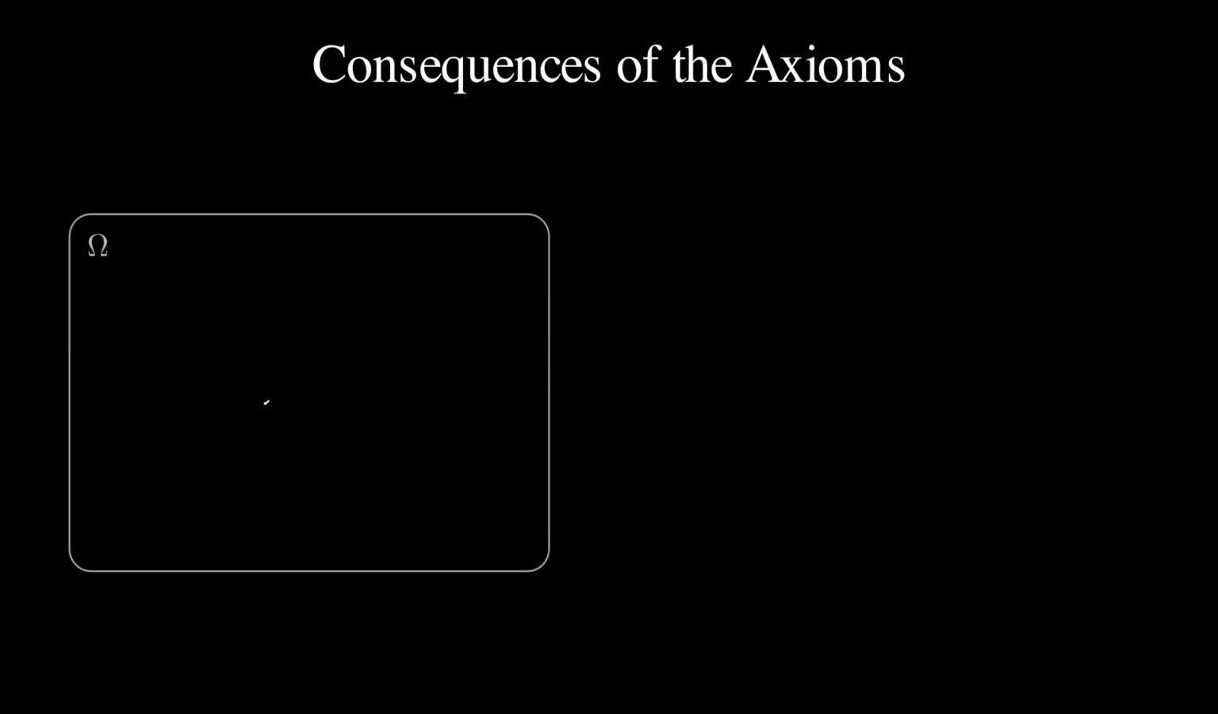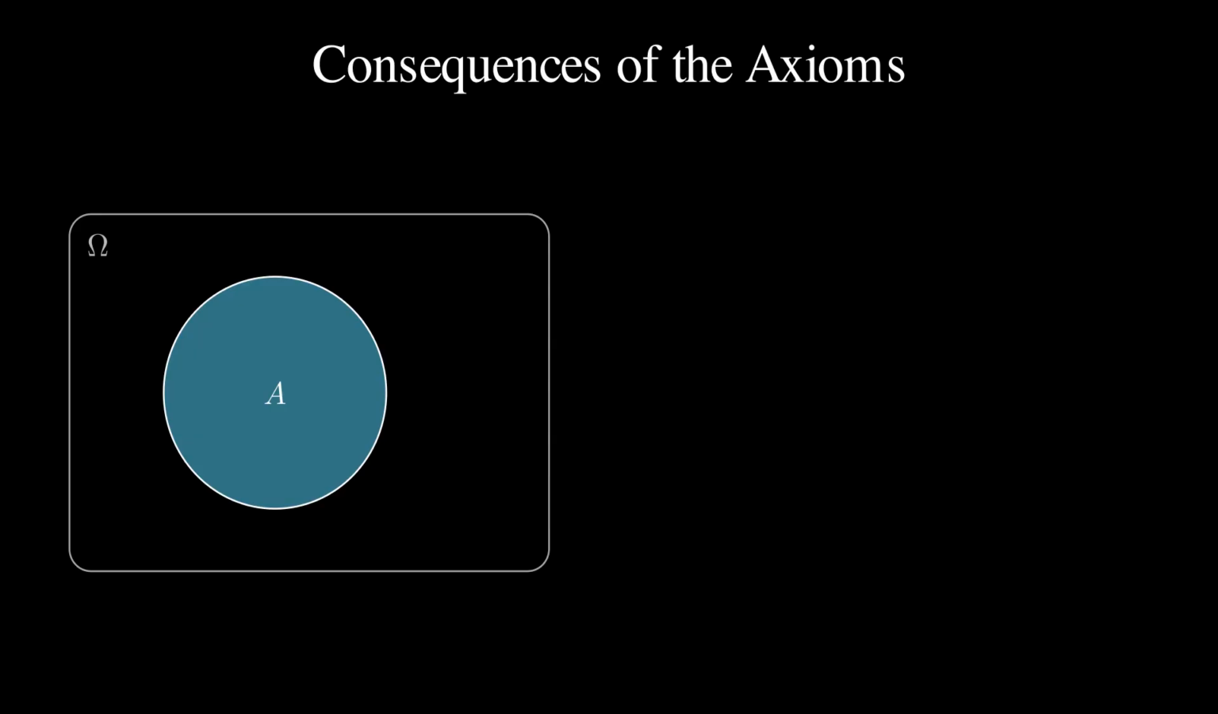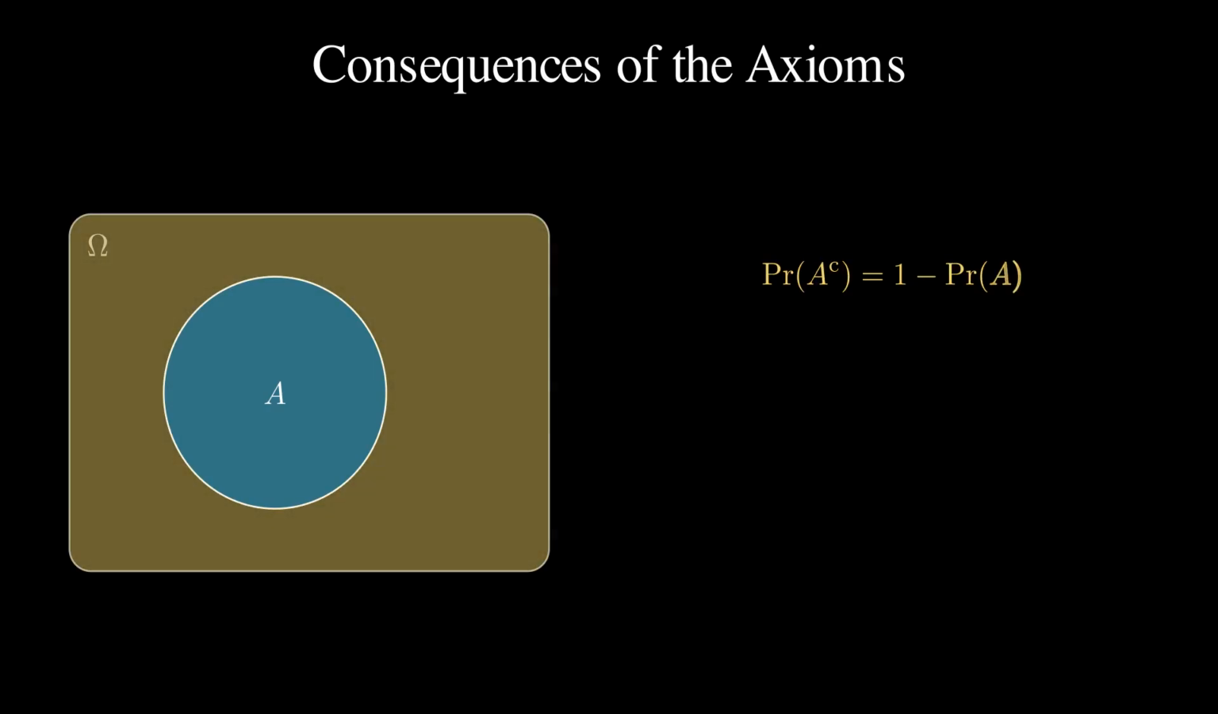The axioms immediately force a string of useful rules. Take any event A and its complement A^C, everything in omega outside A. They are disjoint, and together they fill the whole sample space, so by normalization and additivity, their probabilities add to 1. Rearranging, the probability of the complement is 1 minus the probability of A.